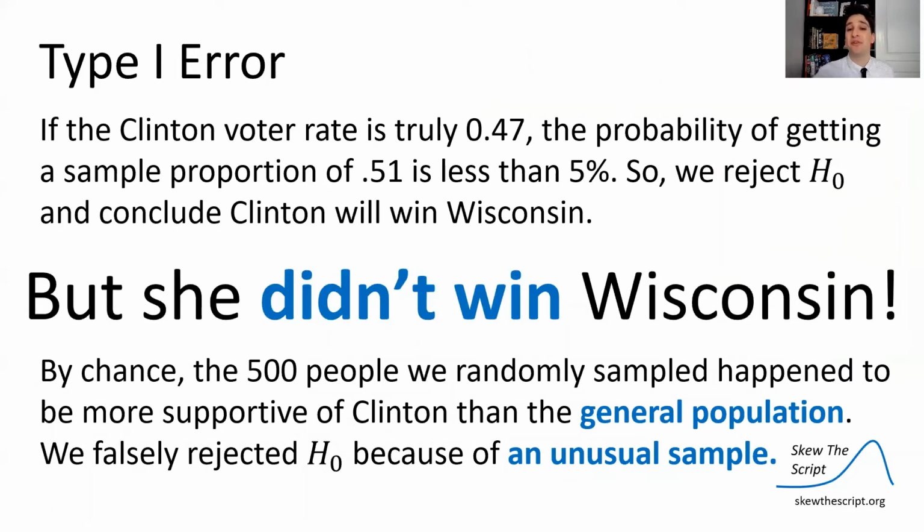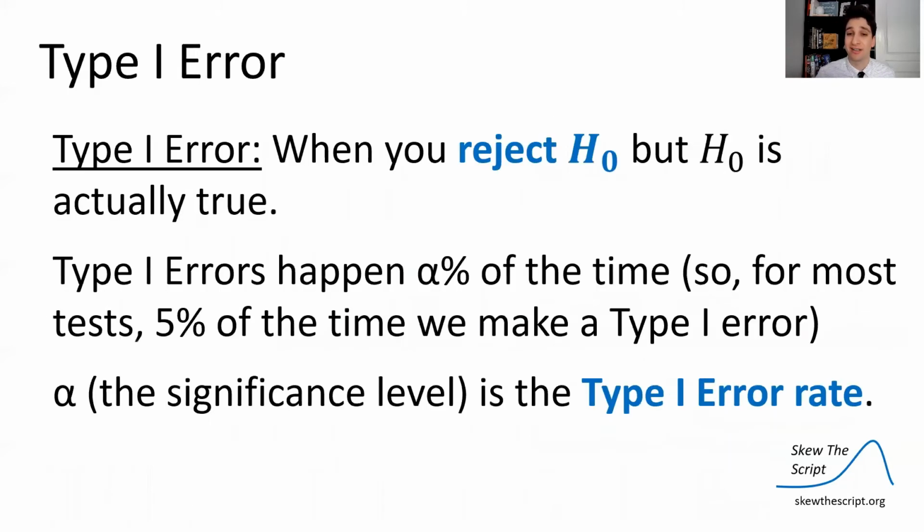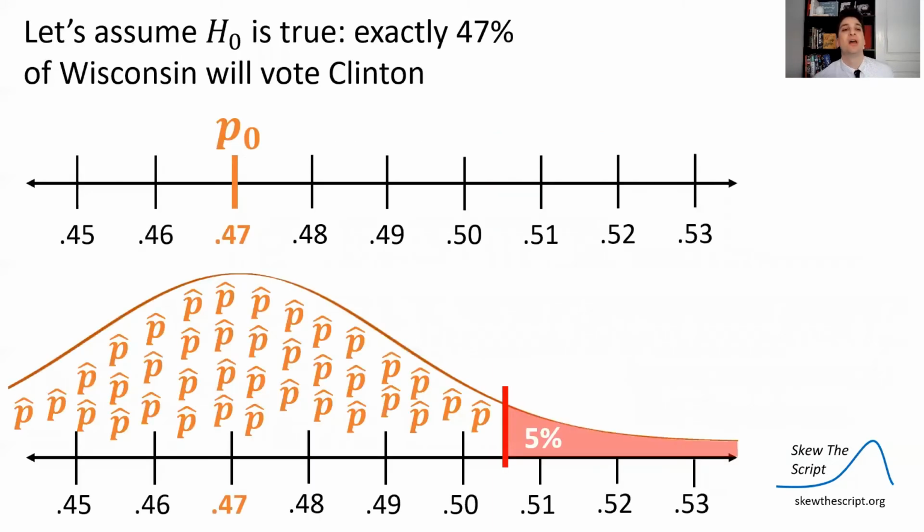By chance, the 500 people we randomly sampled happened to be more supportive of Clinton than the general population. So we falsely rejected the null because of that unusually Clinton-supportive sample we got by chance alone. This isn't bias, this is error. That is called a type 1 error, when you reject the null hypothesis but the null was actually true. And type 1 errors happen alpha percent of the time. Wherever you set your alpha as the cutoff for p-values, that's the rate at which you will make type 1 errors.